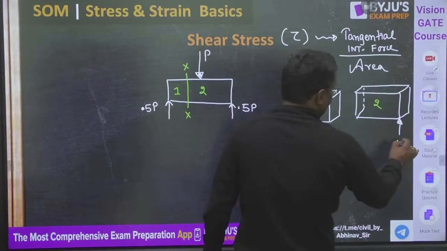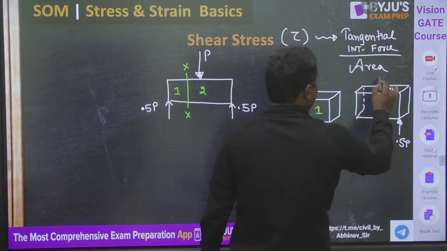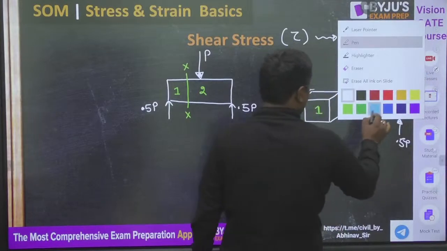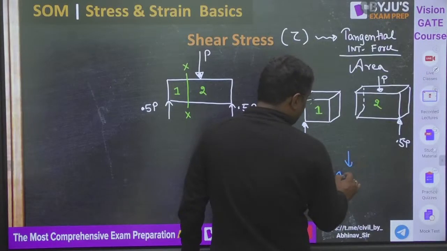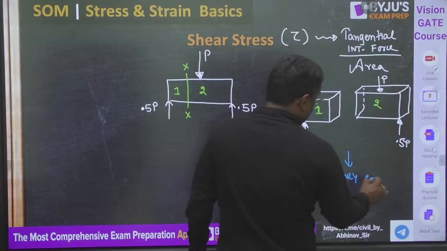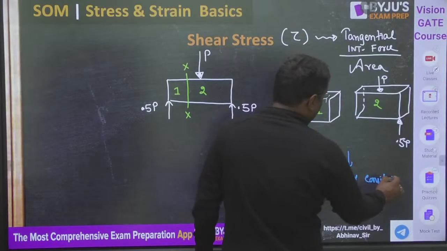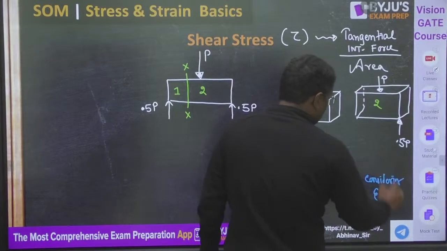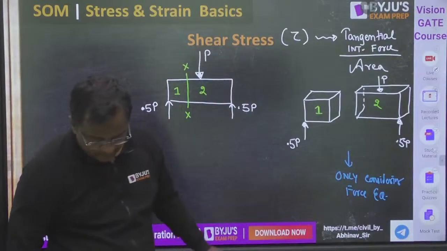Here is also 0.5 P, and P is coming here. Guys, I am only considering force equilibrium right now. Moment equilibrium I am ignoring right now. The whole body is in equilibrium.